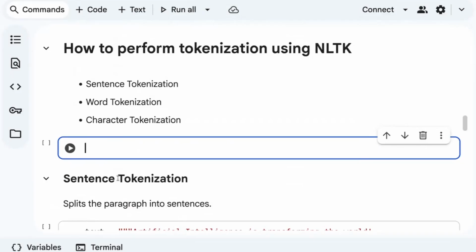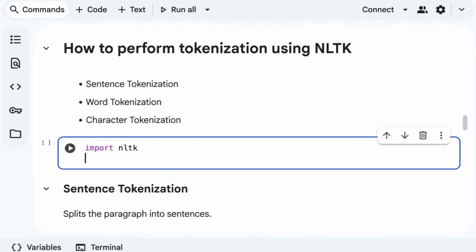Okay. So very first thing, there are different libraries in order to perform this tokenization. One of them is NLTK. You can also use the spaCy library, and you can also use the transformers library as well. But here I'm using NLTK. This is a library related to NLP, which helps in cleaning text data. So very first thing, you have to import NLTK.